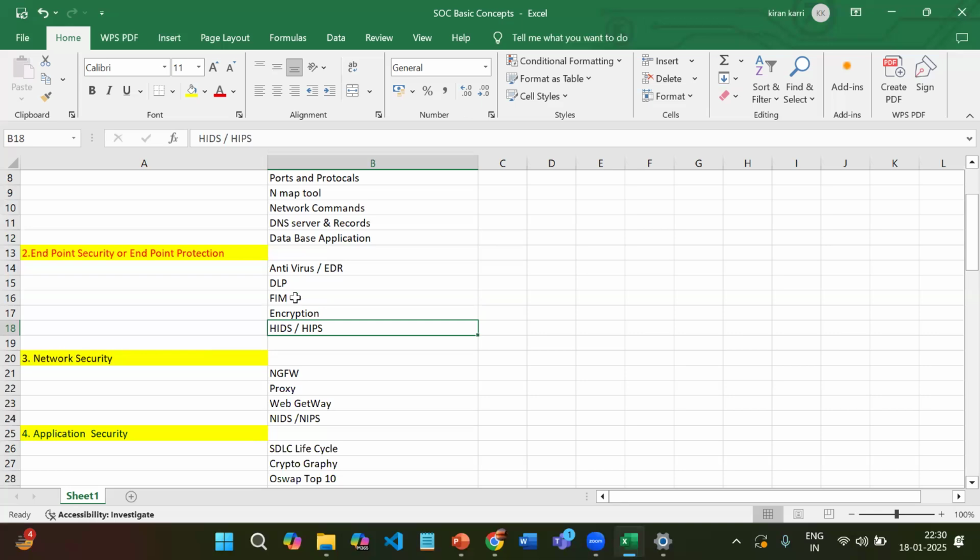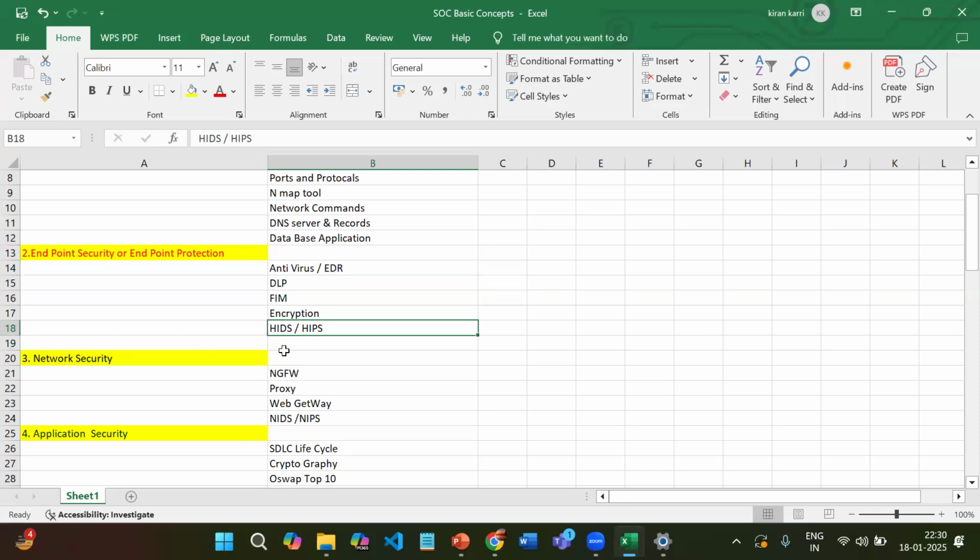Okay, why am I suggesting to get to know about these definitions? If you search on Google for DLP, you get some idea about what a DLP is, like FIM, file integrity monitoring. What is file integrity monitoring? I'm putting only basic things for today's agenda. Then we will move on in the next classes.